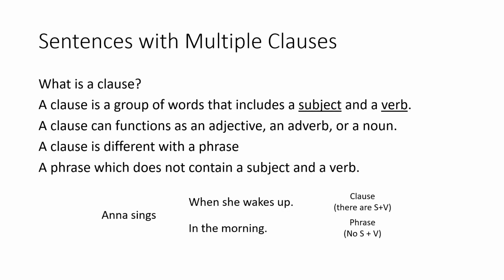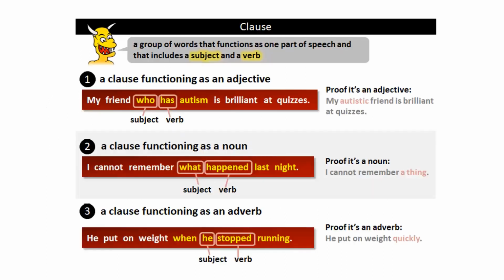Next sentence, Anna sings in the morning. Now, that is a phrase, because in that sentence, kalimat, you cannot find any subject or verb. So that is a plain difference between a clause and a phrase. As an example of a clause function, a clause can function as an adjective. You can see in point number 1, my friend who has autism is brilliant at quizzes.